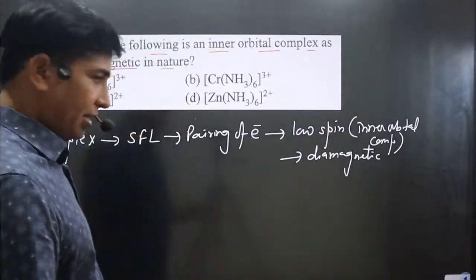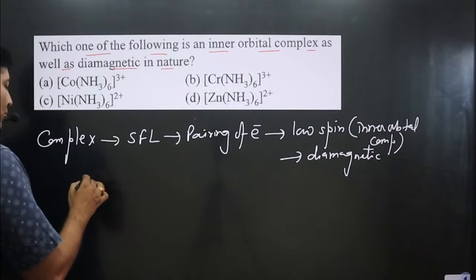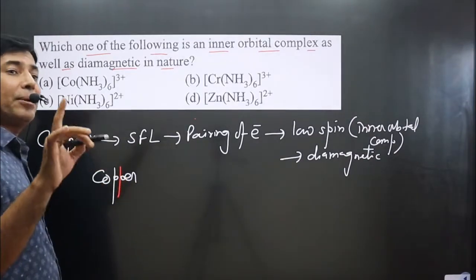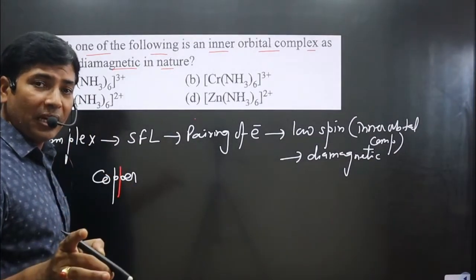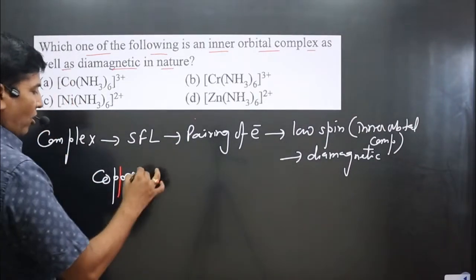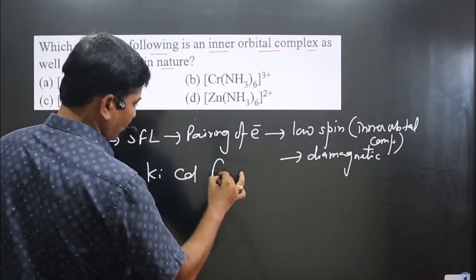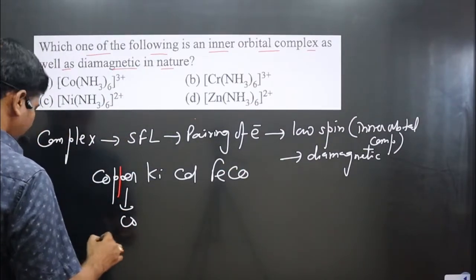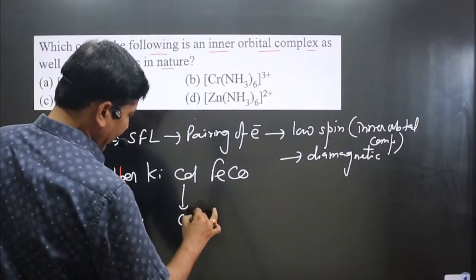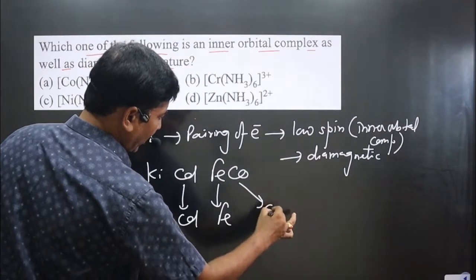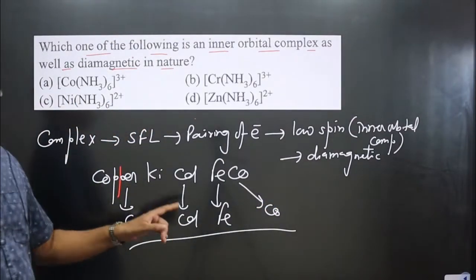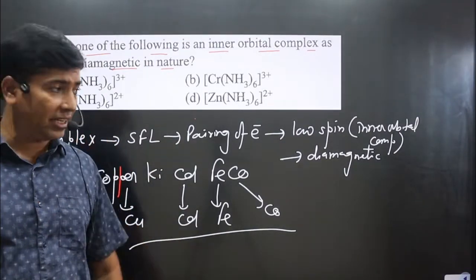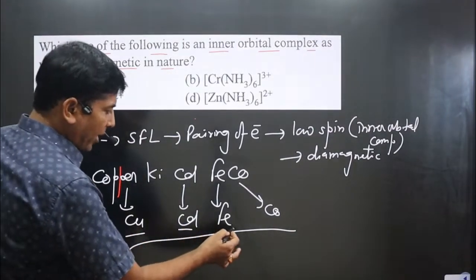Now keep in mind, for this I had given the trick. The trick was "copper ki CD फेंको". The trick was to remember the metals with which ammonia acts as a strong field ligand. Copper ki CD फेंको. From here we get copper, Cu, and then we get cadmium. From here we get iron, and this is cobalt. Ammonia with any of these metals acts as a strong field ligand, and with the remaining metals it acts as a weak field ligand. Now pay attention carefully: copper, cadmium, iron, and cobalt.